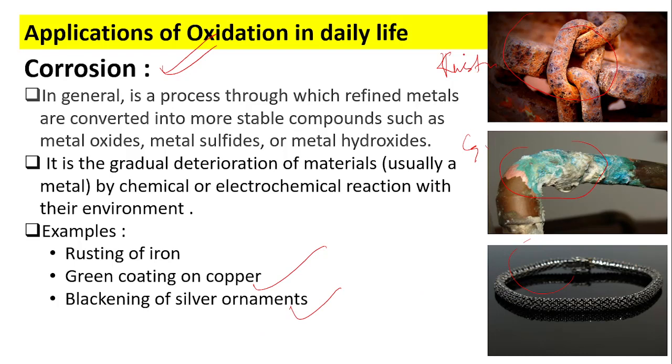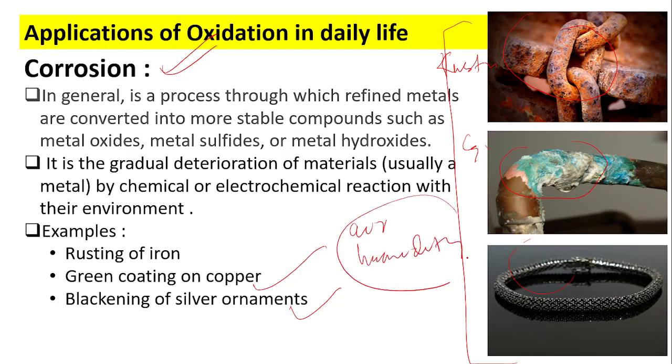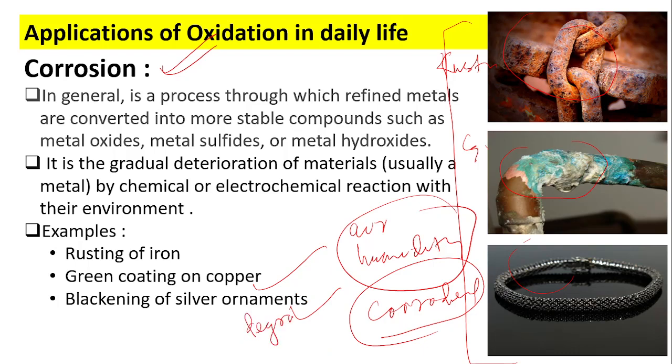In all these three cases, when metals are exposed for a long time to air and humidity, they are corroded, or their surfaces are deteriorated or degraded. So this process is called corrosion.